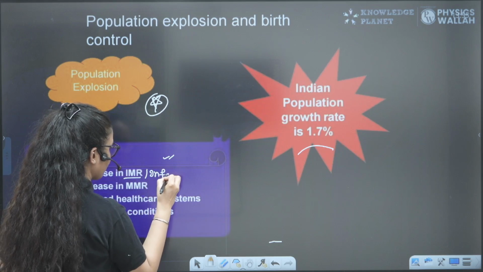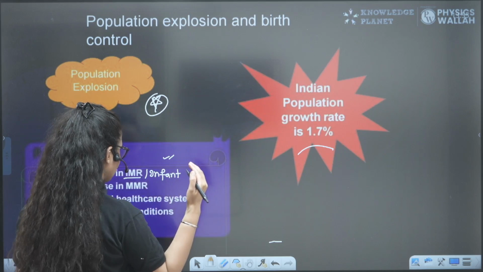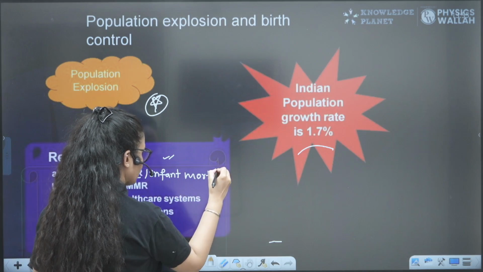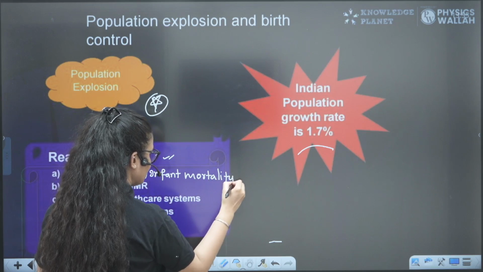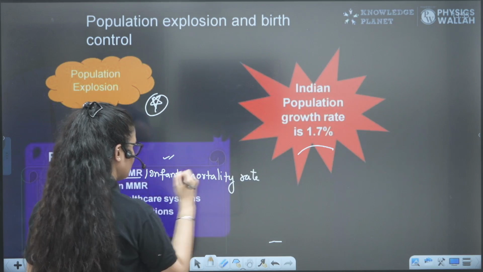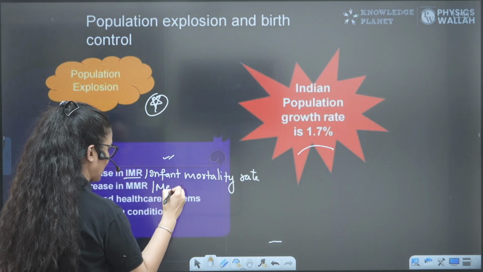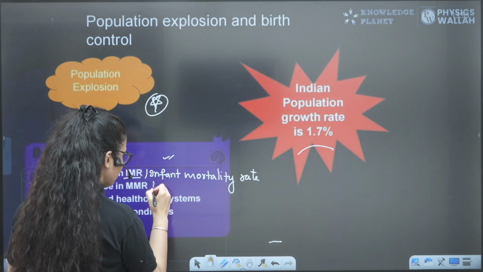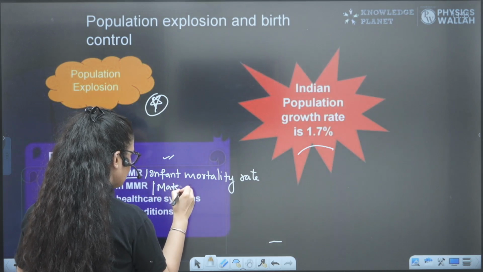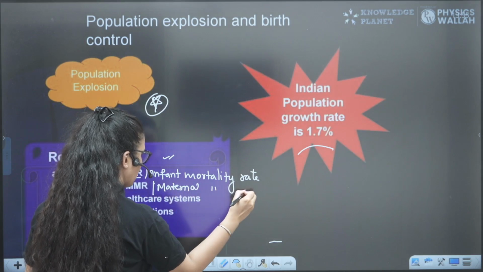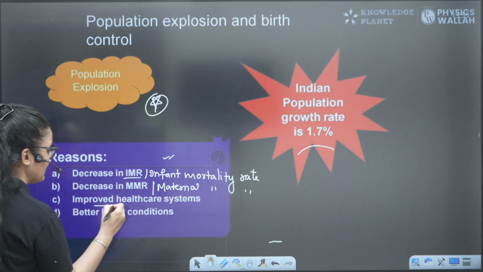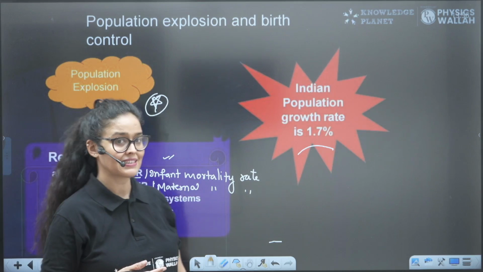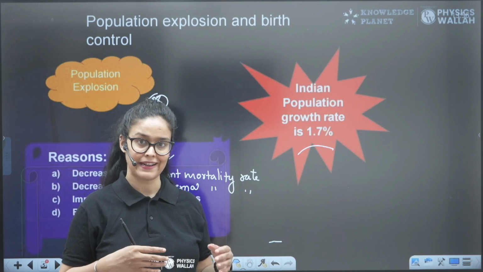Infant means newly born, and the death rate of infants is decreasing. The maternal mortality rate is also down, because now we are getting good medical facilities. That's why the population is increasing. Improved healthcare systems and better living conditions are the reasons for the population explosion.